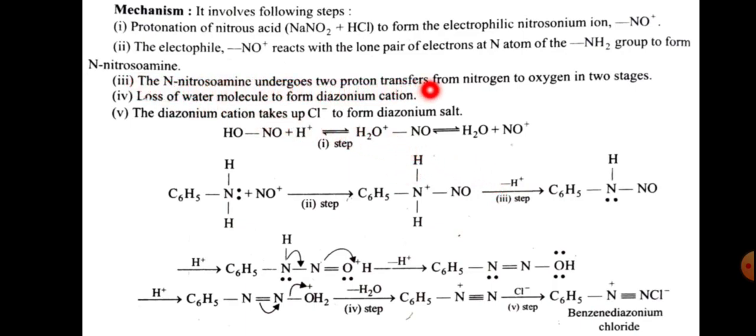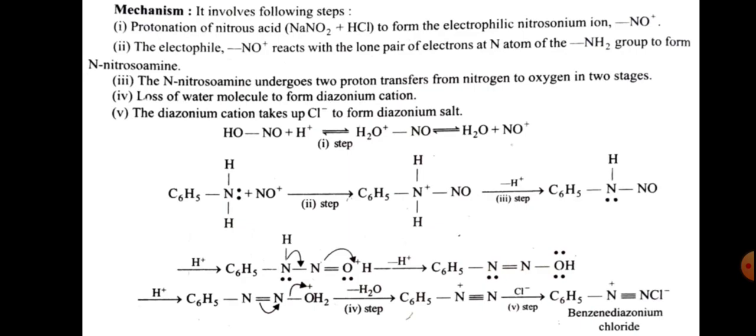And one proton elimination takes place in the third step, that is, the N-nitrosoamine undergoes 2 proton transfers from nitrogen to oxygen in 2 stages. So this proton is taken, giving C6H5NH and NO, then C6H5NH double bond OH, and another proton elimination, that is C6H5N double bond N and OH. So this is the next one.